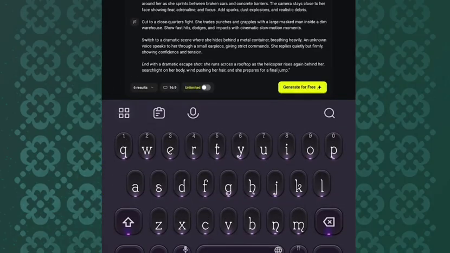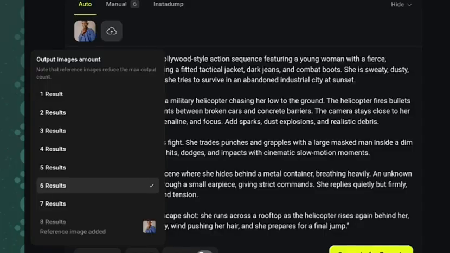After you paste the description here, the only thing you need to do is to click on result here. Make sure you select your result. How many results do you want? If you want 1 result, 2 results, 3 results, 4 results. But according to the movie scene I got from ChatGPT, the movie is supposed to be 6 scenes. So that is why I select 6 here.